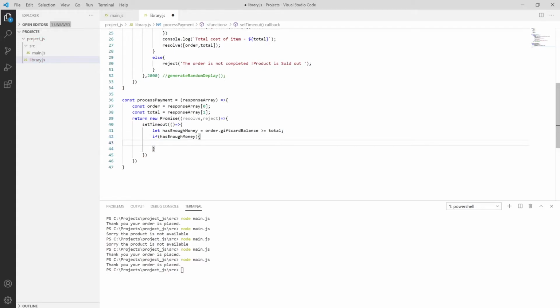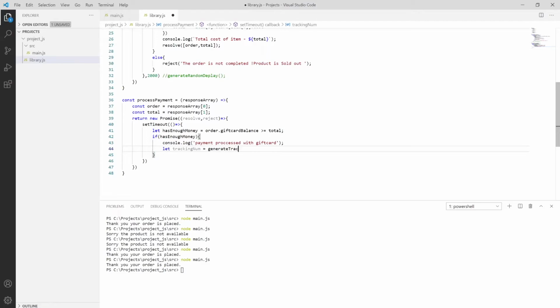So if it has enough money, let me put it as console.log, and then put it as payment process with gift card, or like I'm generating a random number as tracking number, say number as generate tracking number.